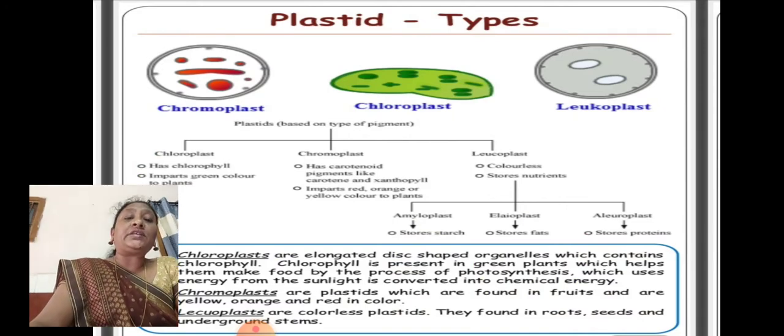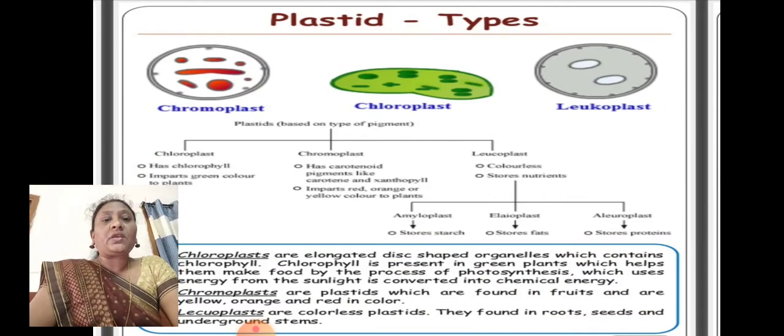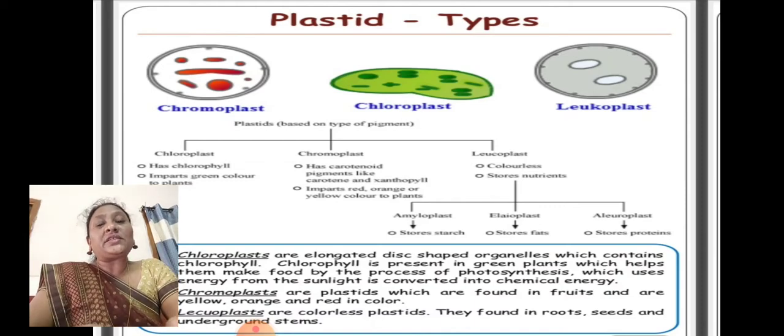Next cell organelle is plastids. Plastids are of three types: chromoplast, chloroplast and leucoplast. The chloroplast contains a green pigment, so it is green in color. We can find it in all the leaves. These leaves facilitate the process of photosynthesis because the chloroplasts trap solar energy, convert it into chemical energy, and facilitate the main process of photosynthesis.